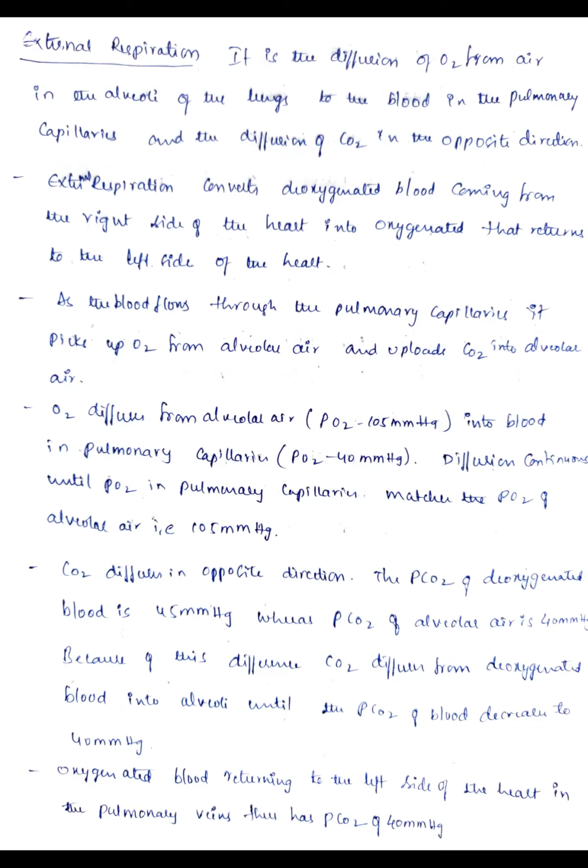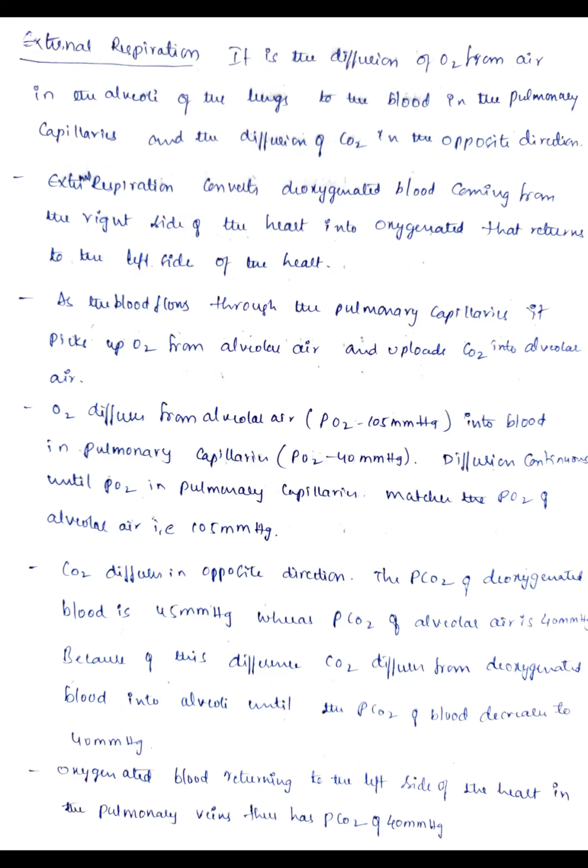Next, carbon dioxide has to diffuse from the pulmonary capillaries into the alveolar air, right? The carbon dioxide diffuses in the opposite direction. The partial pressure of carbon dioxide of the deoxygenated blood is 45 mm of Hg, whereas in the alveolar air it is 40 mm of Hg.